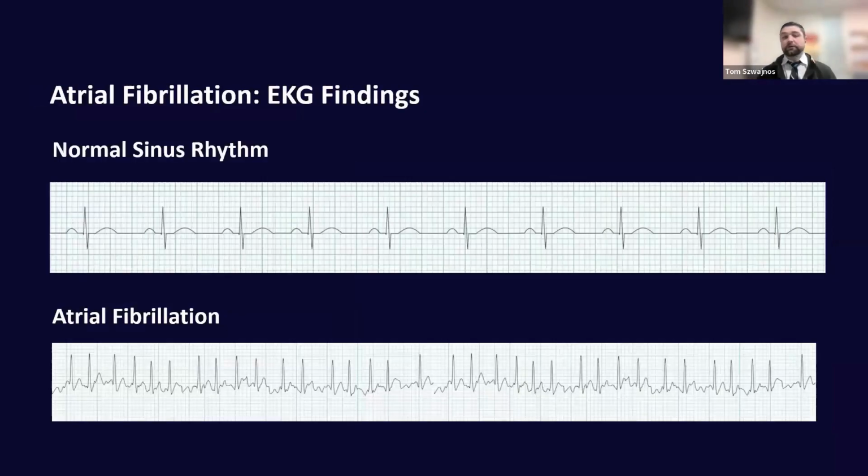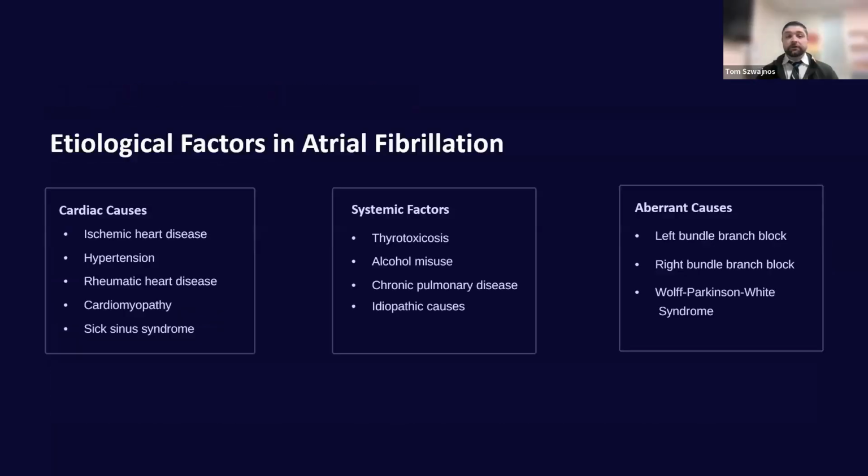When we look at our EKG findings, we'll see that normal sinus rhythm definitely has those distinct P waves. And when we look at the atrial fibrillation EKG, we definitely see the inconsistency in the P waves and a very irregular rhythm overall. There's a variety of factors that can cause atrial fibrillation, typically categorized as cardiac causes, systemic factors, or aberrant causes.